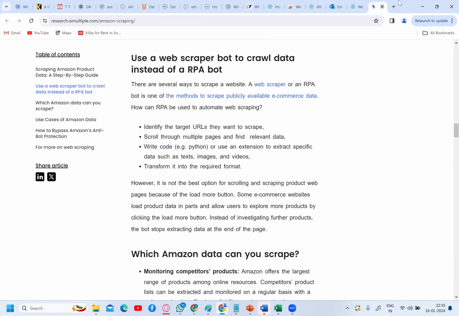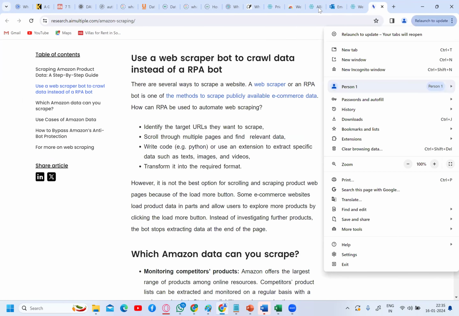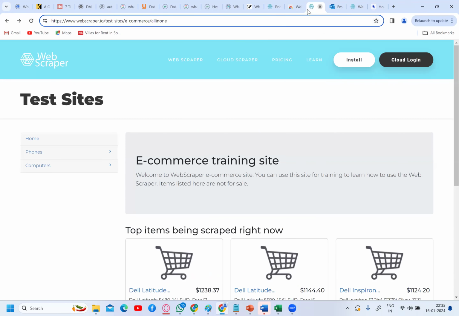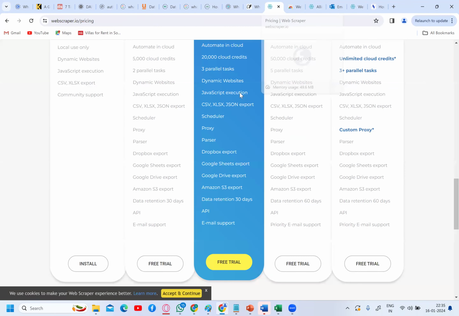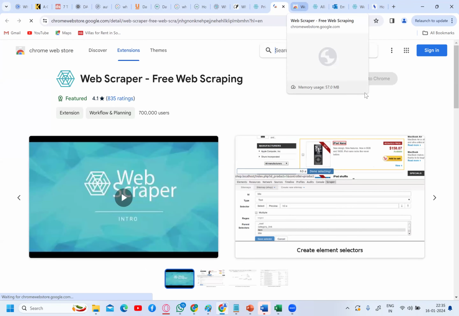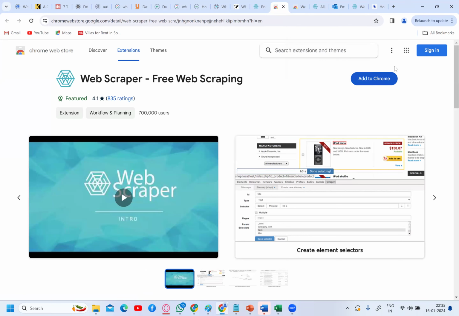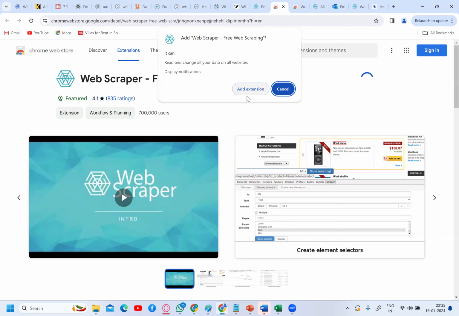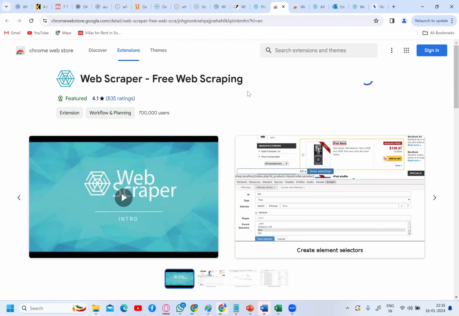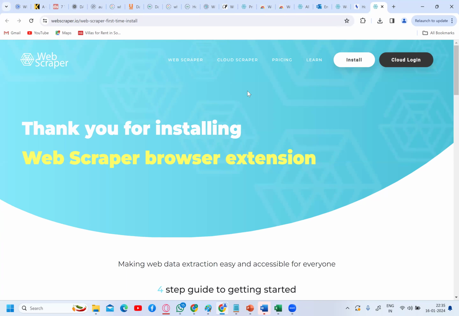Let me reinstall it. As soon as you click on install, you'll get something like this, add to Chrome. Just click on add to Chrome, then click on add extension. It got added.